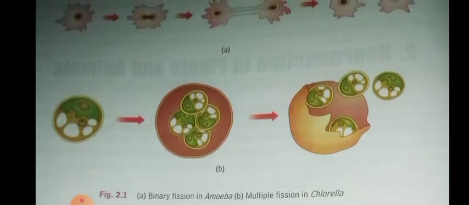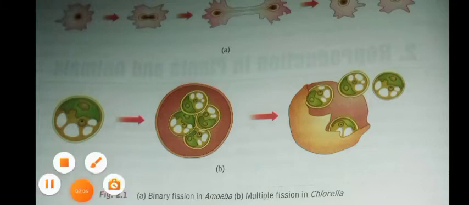The next one is multiple fission, which occurs in Plasmodium. Here, instead of one cell, many cells multiply, and each cell grows into a new organism. The offspring, that is the young ones, bear the same characters as their parent.